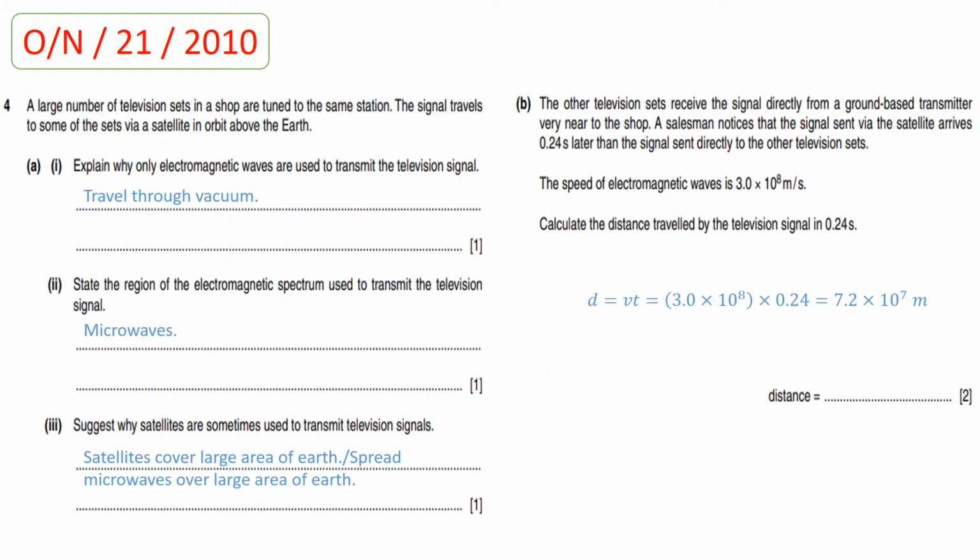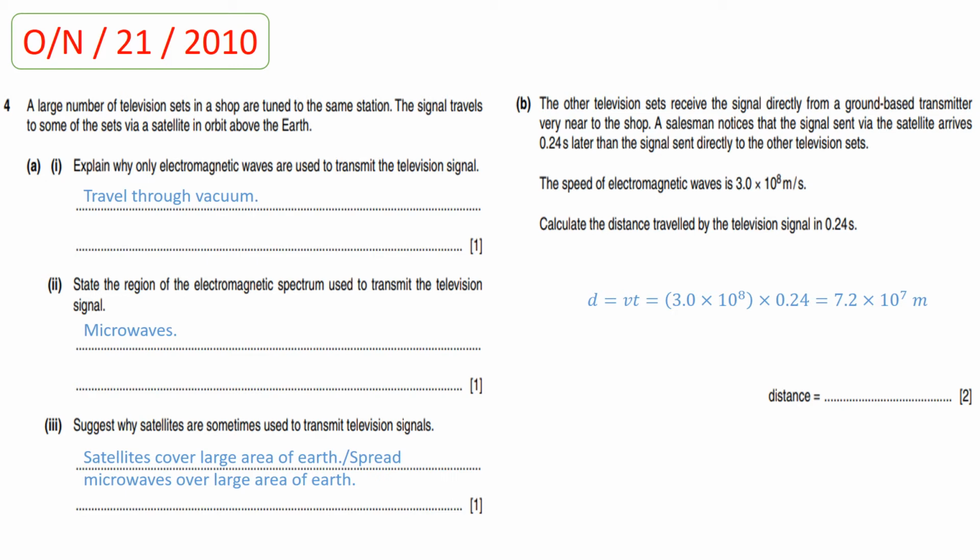Now students, the next question is taken from October-November paper 2-1 2010. In this question, a large number of television sets in a shop are tuned to the same station. The signal travels to some of the sets via satellite in orbit above the Earth. Now, part A, part 1. Explain why only electromagnetic waves are used to transmit the television signals.